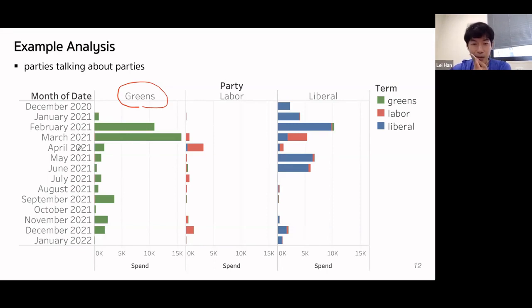In March 2021, we see Greens talk a lot about themselves. Then Liberal talk about Labor. So we can get some insights from such data for future research. All these are mined from the textual body of the ad posts, which we included in our published data set.